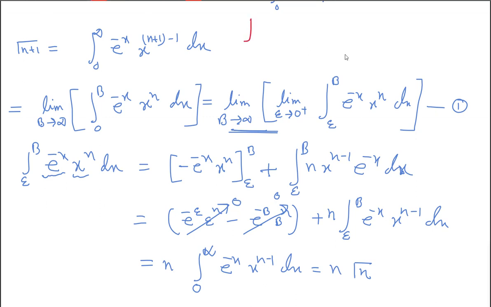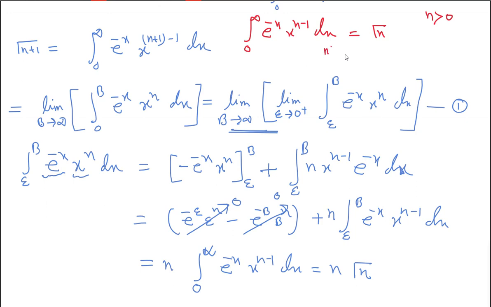You see, when we have the integration from 0 to infinity of e to the power minus x, x to the power n minus 1 dx, this is actually gamma n, and n is greater than 0. Now, if you see this improper integration, why is it an improper integration? Because we have infinity at the upper limit.